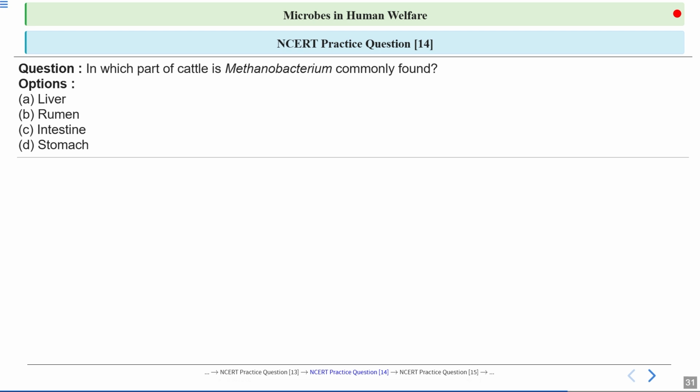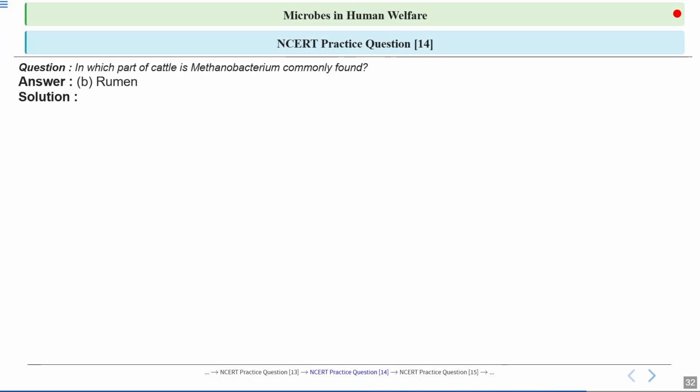Clear? So where are these organisms commonly found? In cattle. The options are liver, rumen, intestine, or stomach. What is the correct answer? So let's have a look at the answer. See, option number B, rumen is the correct answer.